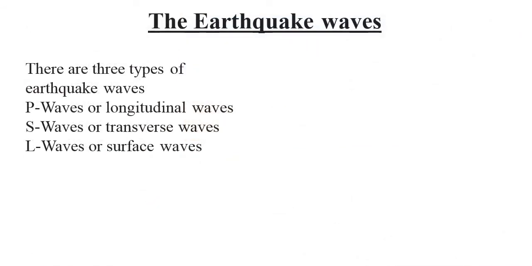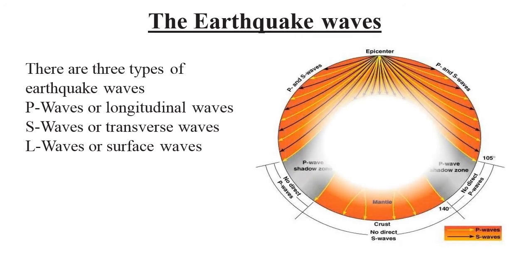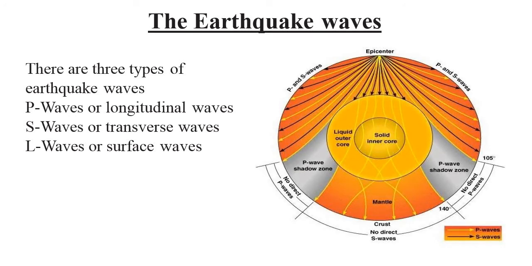Now earthquake waves. Again, there are three types of earthquake waves: P, S and L waves. P waves means primary waves. It is also called longitudinal waves. S waves means secondary waves or transverse waves. L waves means long period waves or surface waves. So these are the three types of earthquake waves.